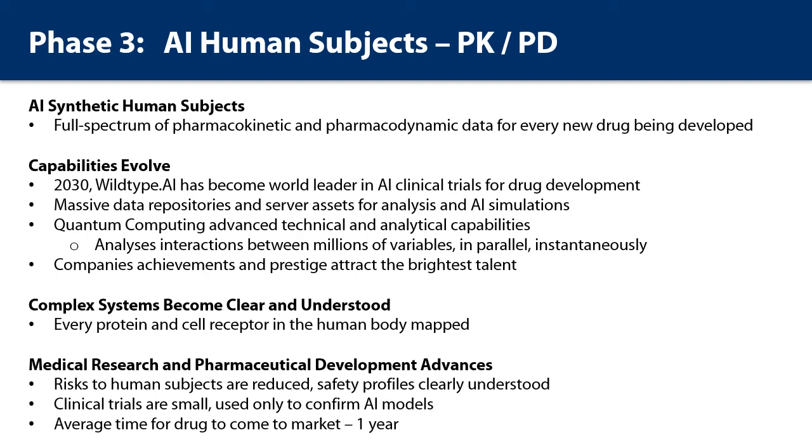throughout the body. Now, where quantum computing comes into play is that quantum computing is able to make simultaneous calculations, millions of them simultaneously, instantaneously, and their interactions with each other. It really changes the way we can actually analyze how millions of proteins in the body can suddenly react from one molecule entering it.